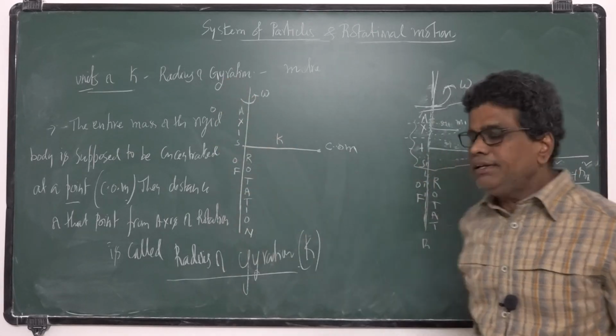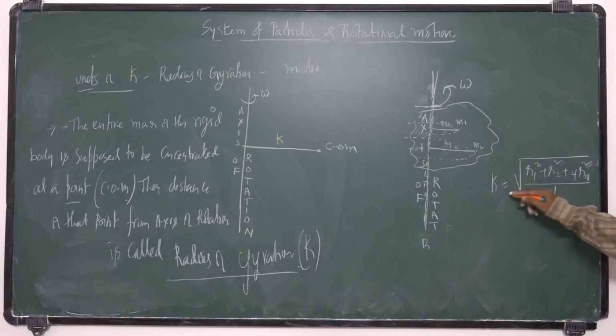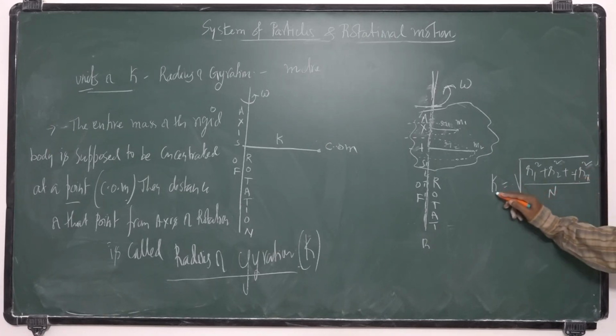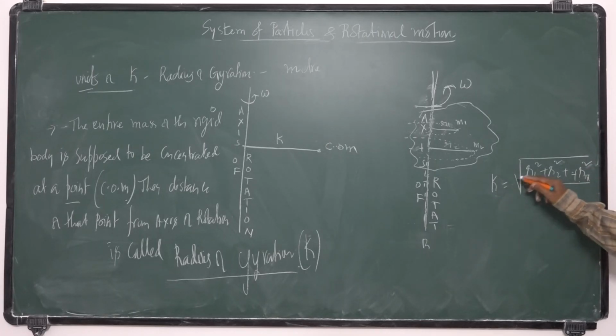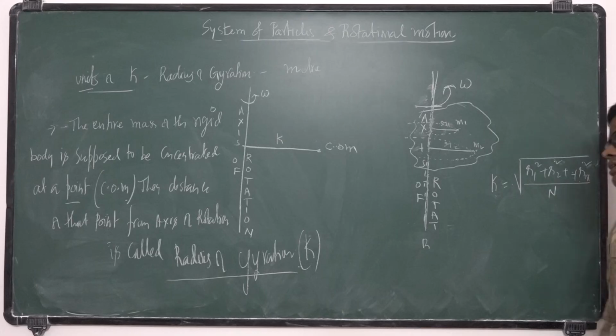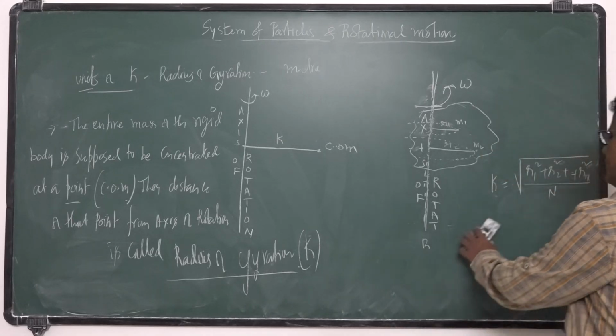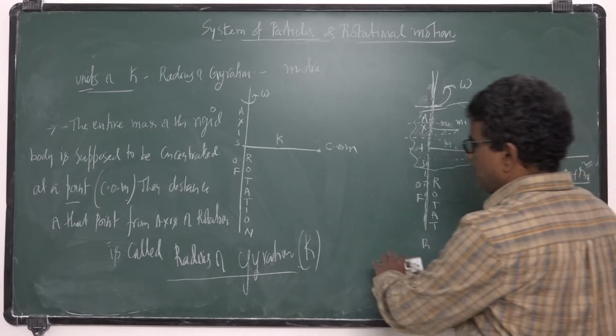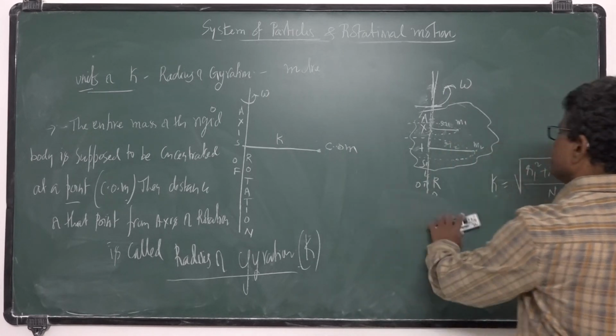Or we can define it as the effective distance of all the particles from the axis of rotation. What is its formula? K equals the square root of R1 square plus R2 square plus and so on Rn square, by n. I will give a simple example to understand this radius of gyration.